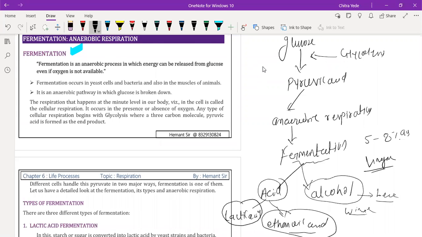The biomass left behind after extraction of sugar from the sugarcane juice is called molasses. It contains a very large amount of sugar, and that sugar is fermented by bacteria to produce ethanol. That ethanol can be used along with petrol.